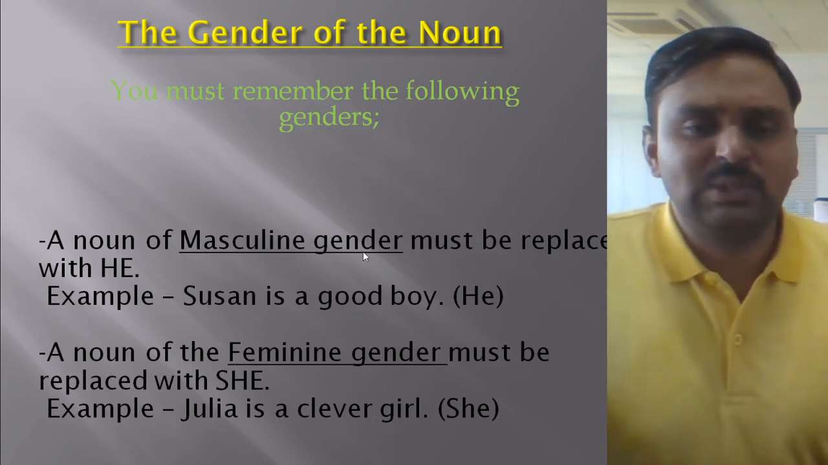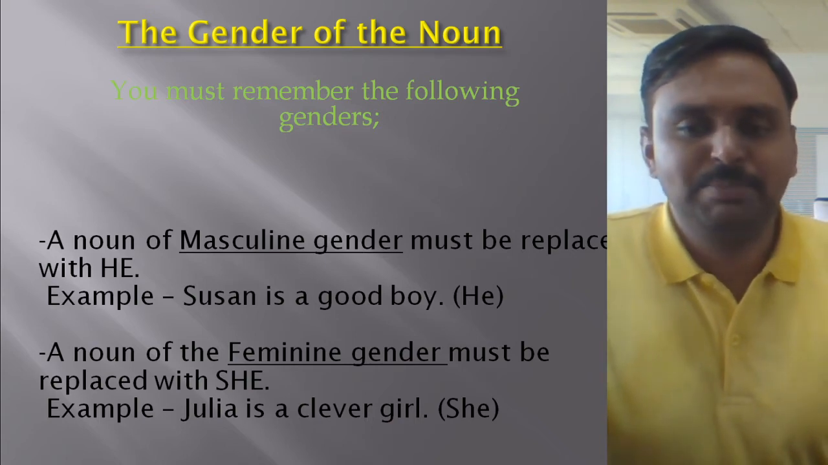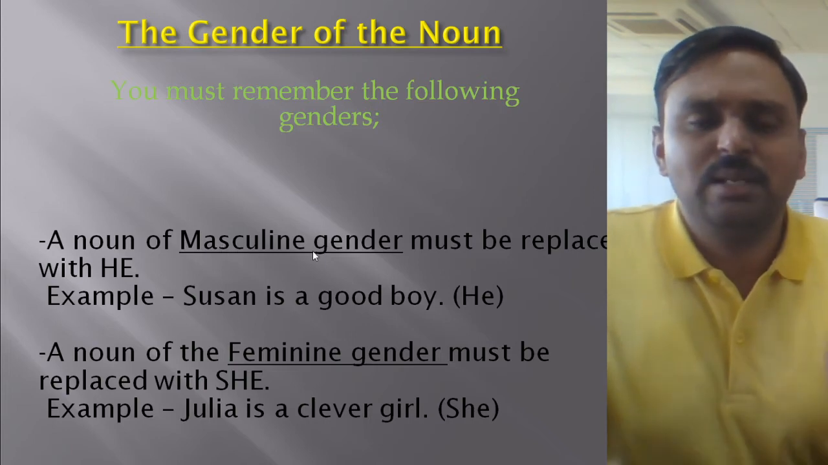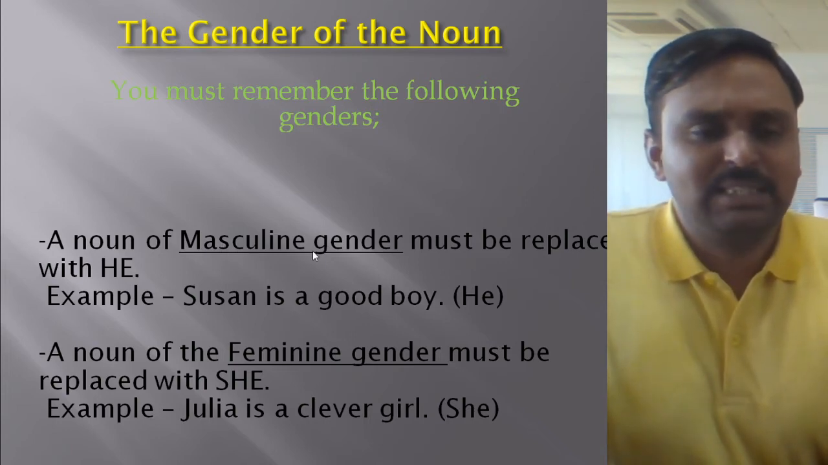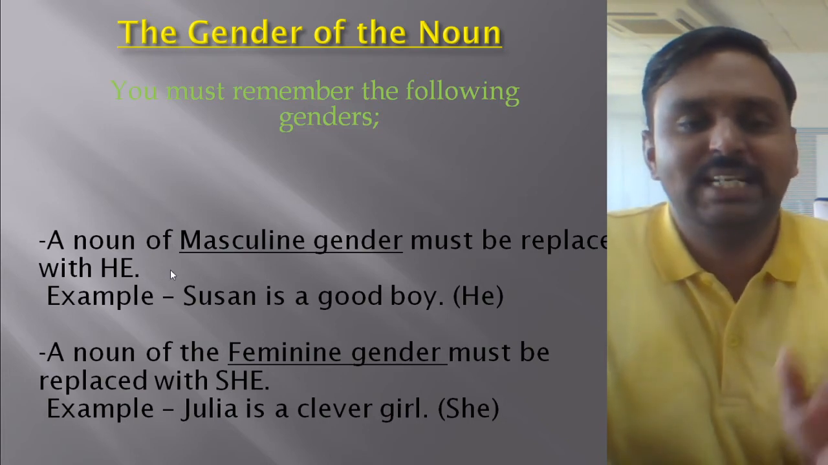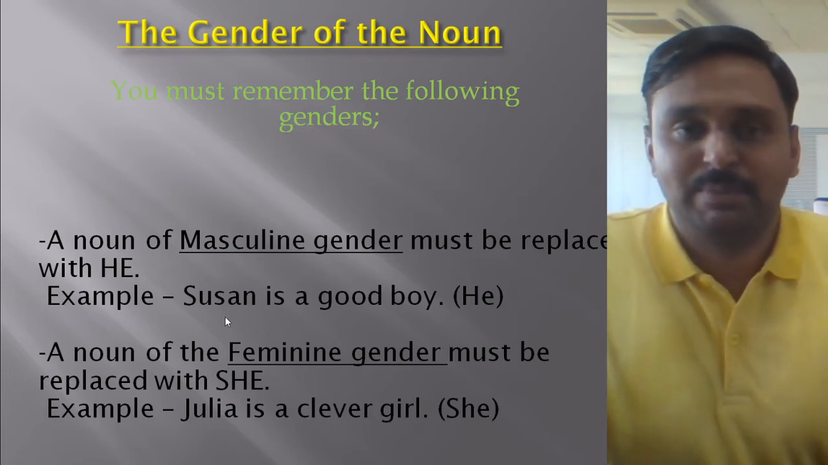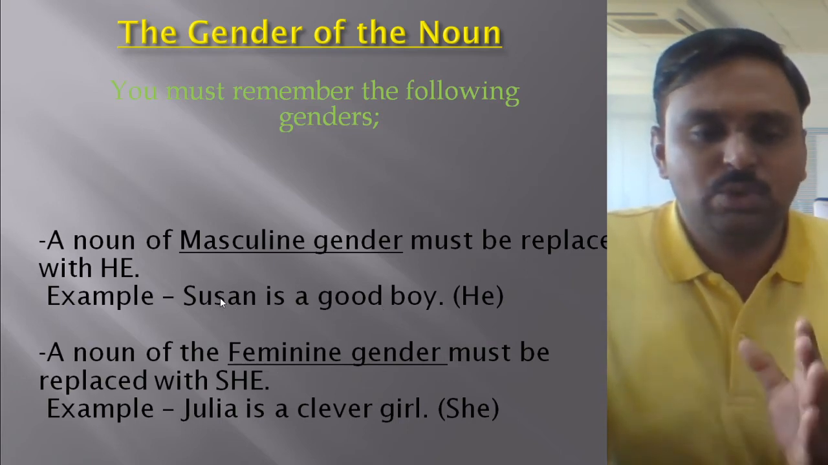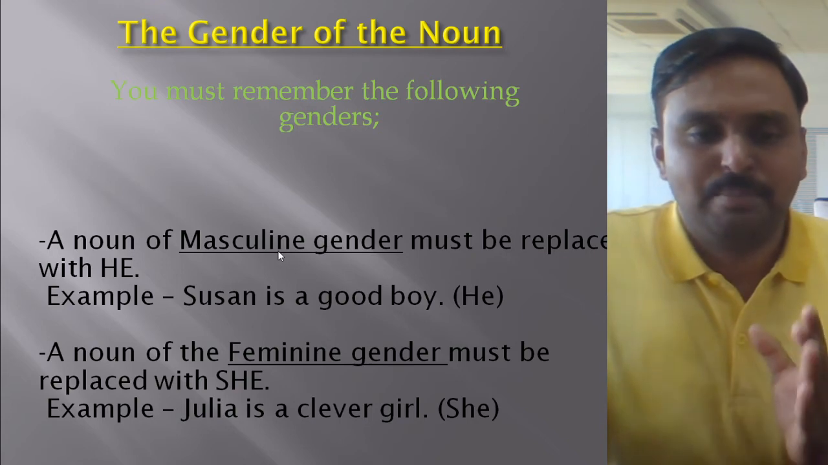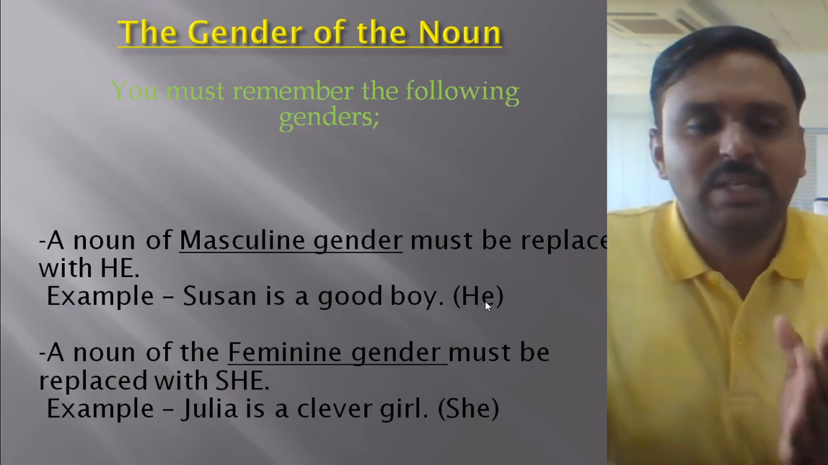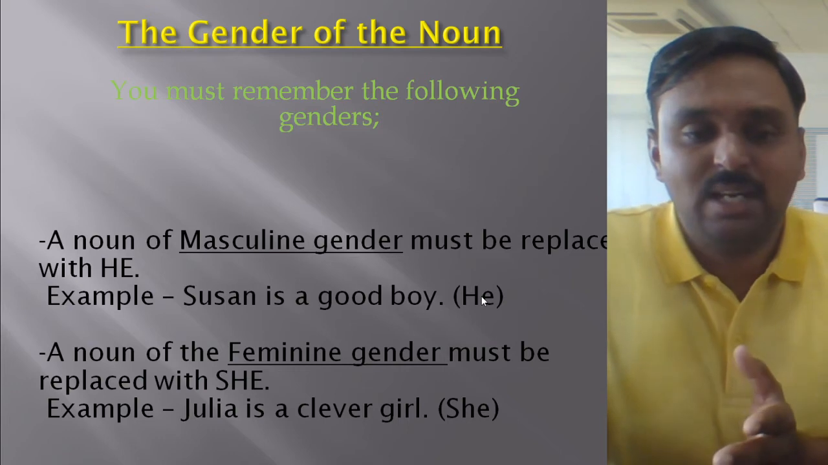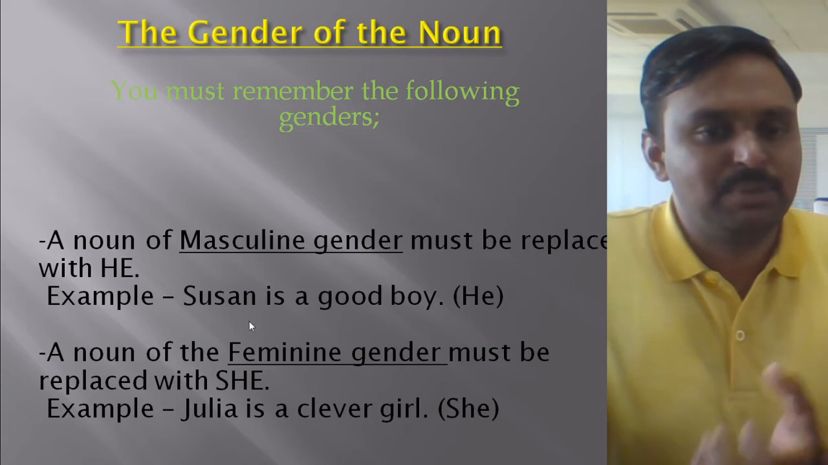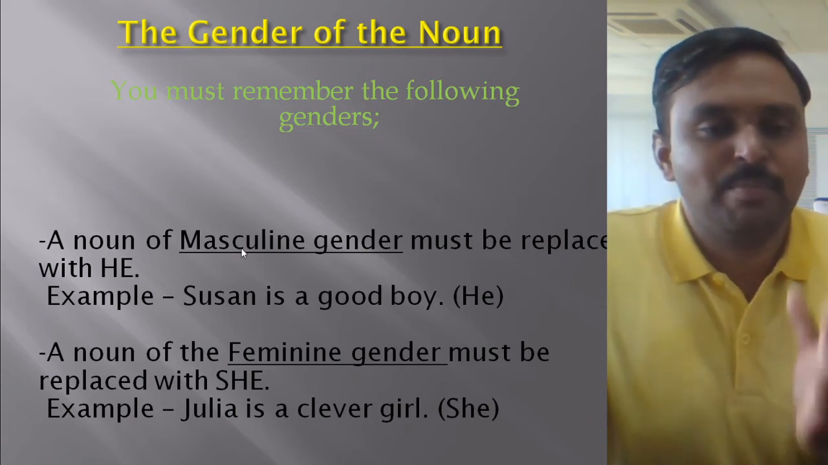A noun of masculine gender must be replaced with he. So if it is a masculine noun, what can be an example there? We must use he there, because that is referring to a male category. For that purpose, an example like Suzanne is a good boy. Now here Suzanne is the example of masculine gender and we use the pronoun he. I cannot use she here because Suzanne is a boy. Getting it? Because of that, masculine gender refers to a male category.